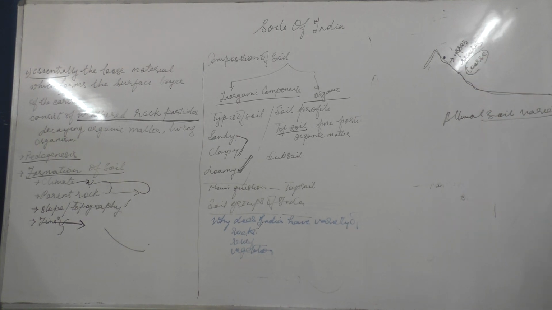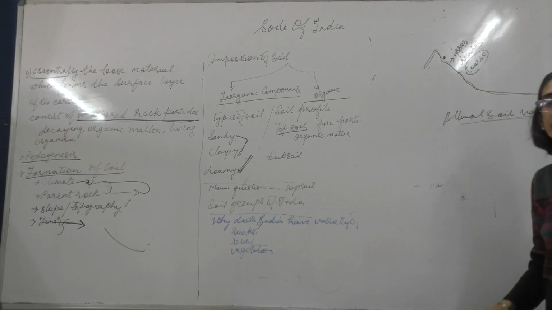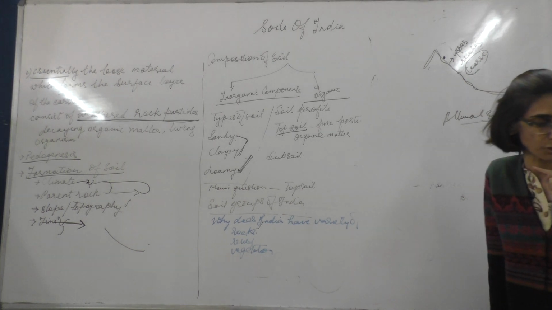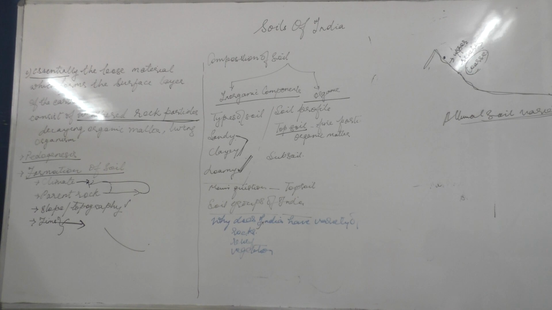While as we come down to the lower reaches, these particles become finer and finer. So alluvial soil varies in texture as we move from the upper course to the lower course, because it's becoming finer and finer.